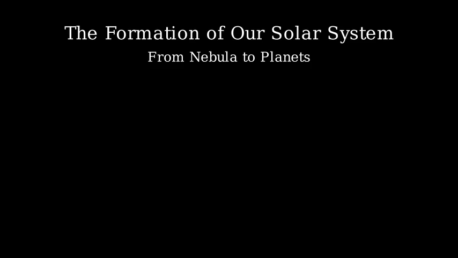Today, we'll explore the fascinating journey that began 4.6 billion years ago and led to the planetary system we live in today. The most widely accepted theory for the formation of our solar system is called the nebular hypothesis. This theory suggests that our solar system formed from a giant cloud of gas and dust in space.